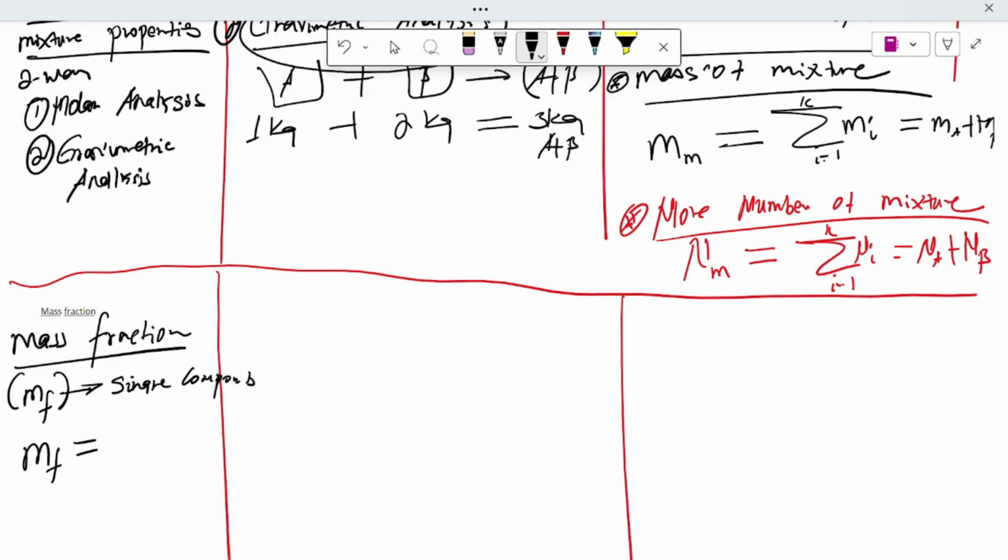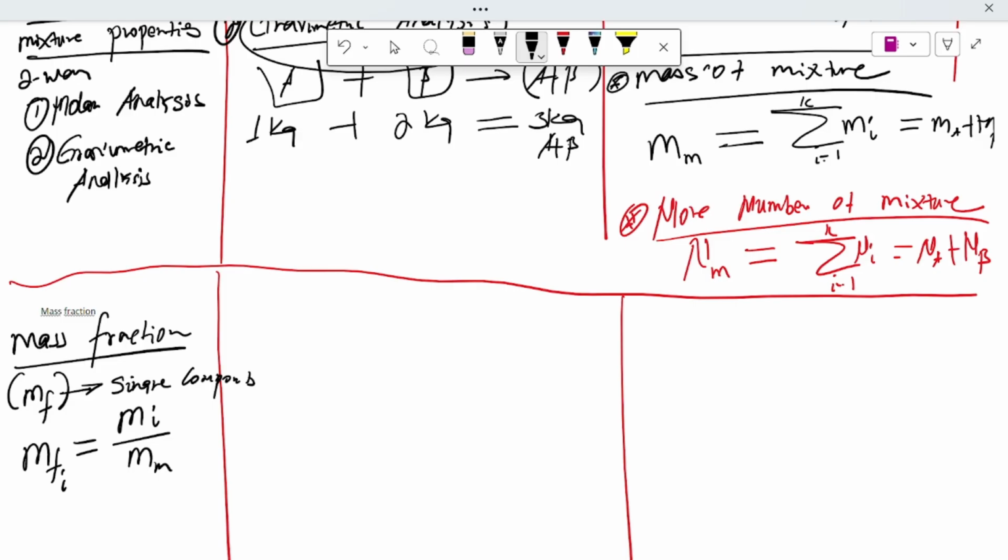The mass fraction of individual component i is equal to the mass of the individual component over the mass of the mixture. How much mass of an individual component occurs in a mixture? That means the mass of the individual component over the mass of the mixture, for each component.